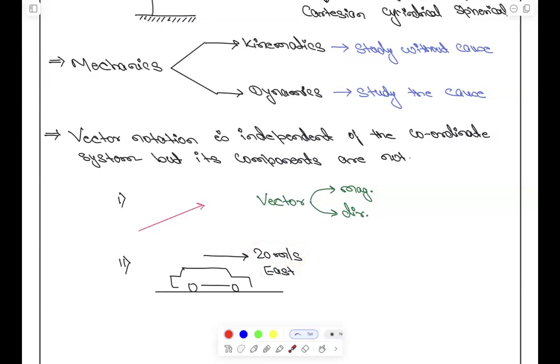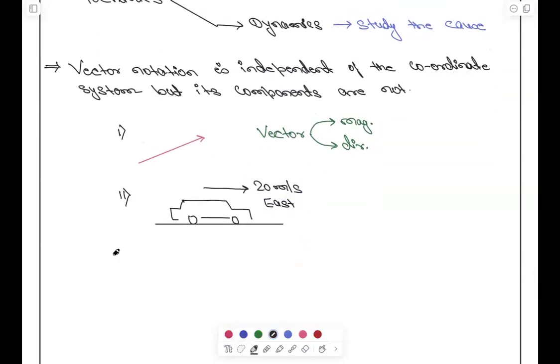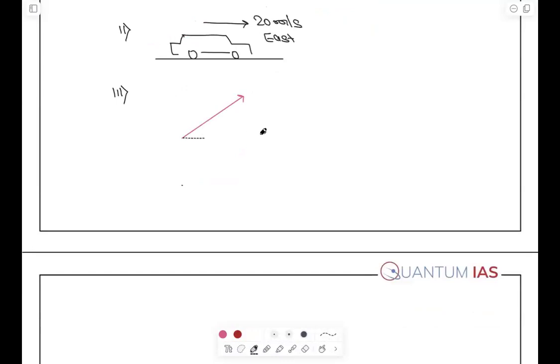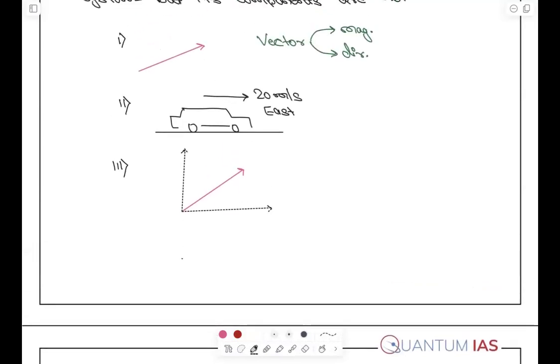Now, let me show you something here. If I have two coordinate systems, this was my vector and I am making two coordinate systems. One coordinate system is this, and the second coordinate system, let's say, is this.